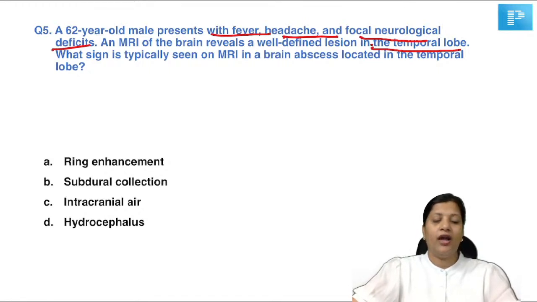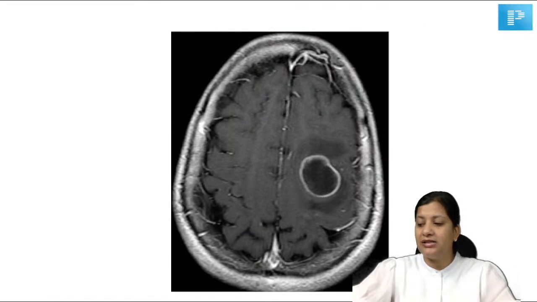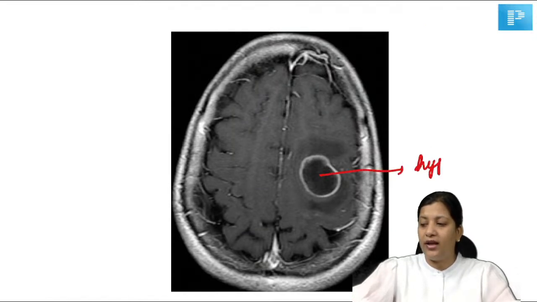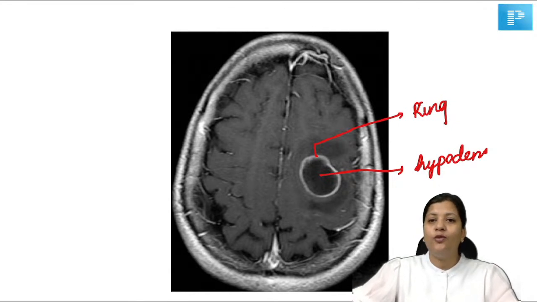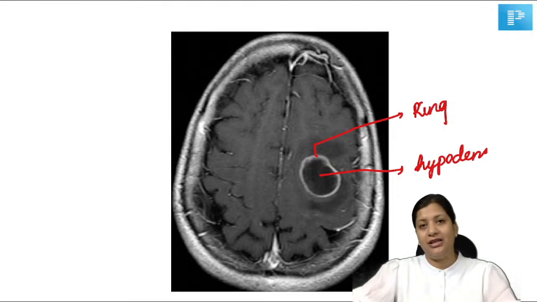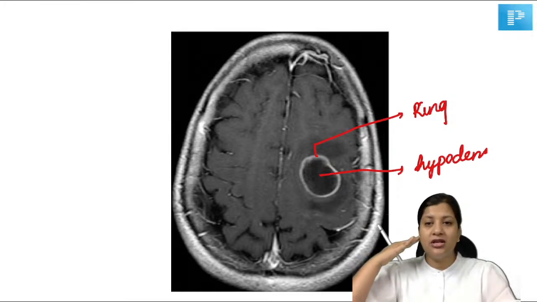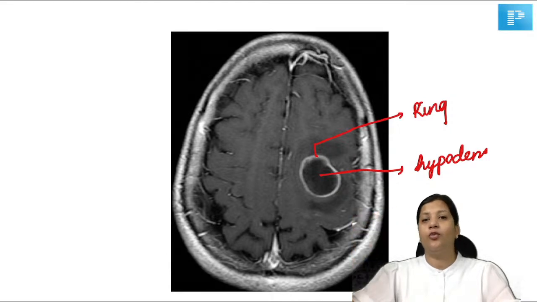Good, very, very good. I'm sure all of you know this. This is a PYQ as well. So in one of the exams prior, they have given this as a PYQ and the image given was like this. So if you can see a central area which is hypodense and surrounding it, you have got a hyperdense ring. This is called the ring enhancement sign. So ring enhancement sign in the temporal lobe should suggest to you the possibility of a complicated CSOM, meaning the disease has crossed the middle ear and has reached the temporal lobe of the brain.